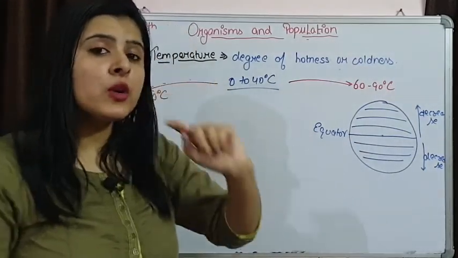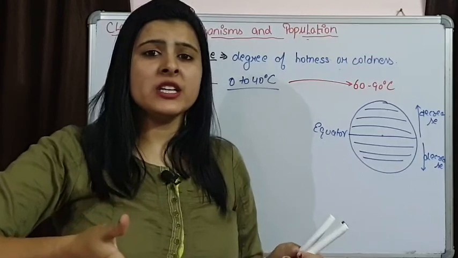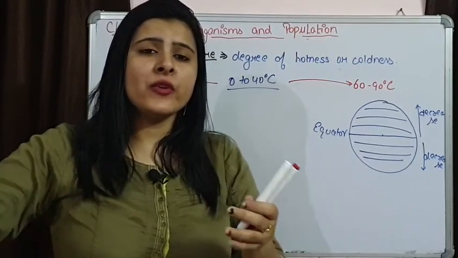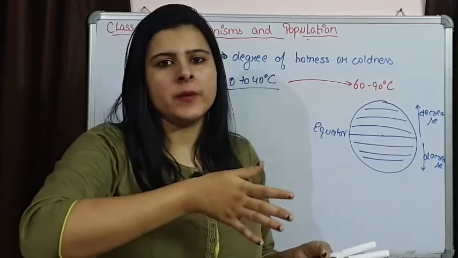Now some organisms live in environmental conditions in which they face almost a constant temperature throughout the year.